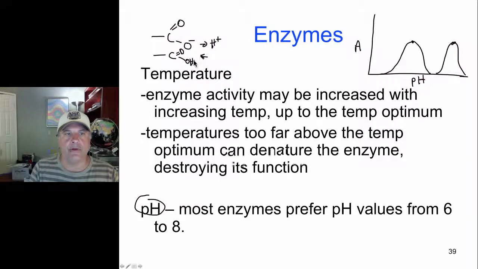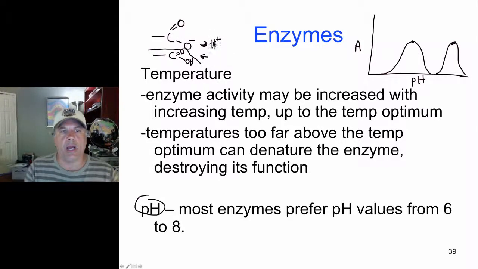So here the hydrogen ion bonds to this oxygen. Here we have an uncharged acidic side group of an amino acid, and up here it is charged by virtue of donating a hydrogen ion to solution.